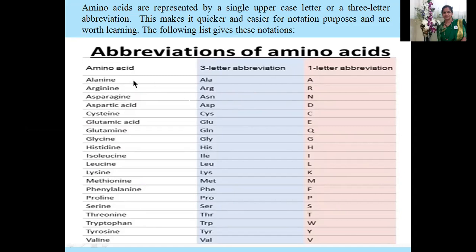For example, alanine has the 3-letter abbreviation ALA, and the 1-letter abbreviation is A. Arginine, ARG, and here the 1-letter abbreviation is R. Okay, it's not starting from the A, it is R. Asparagine, ASN, again is not from the A here, this is the N. Aspartic acid, ASP, and the letter abbreviation they have taken here is D. Like this, so on and so forth, you are going to observe all the 20 amino acid abbreviations.